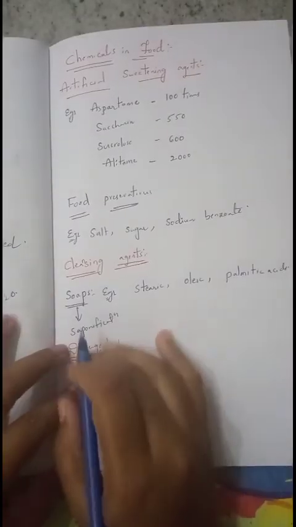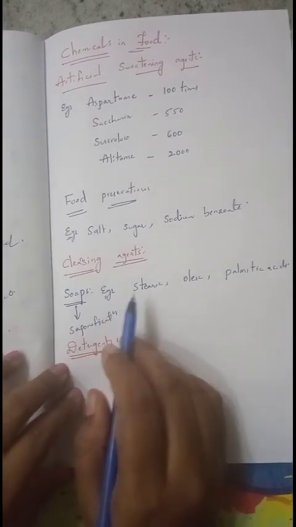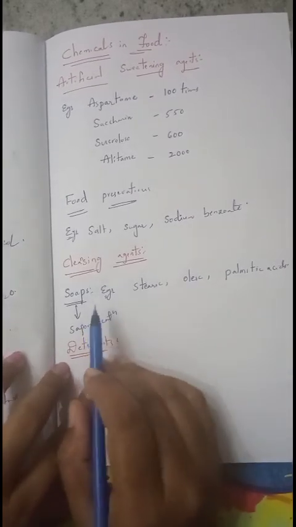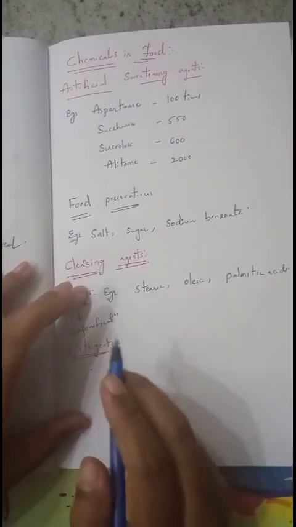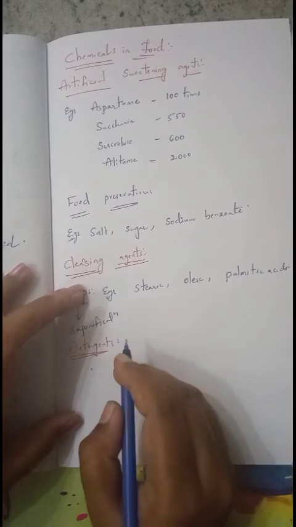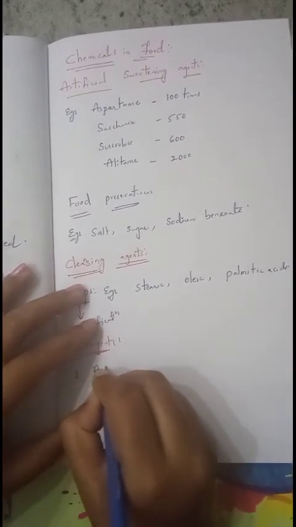Like soaps, we can also use detergents, because soaps do not work in hard water. So in that case we can use detergents. Detergents also have the cleansing property. There are three different types of detergents. First one is anionic detergents.